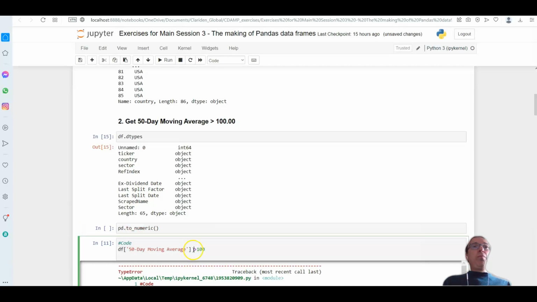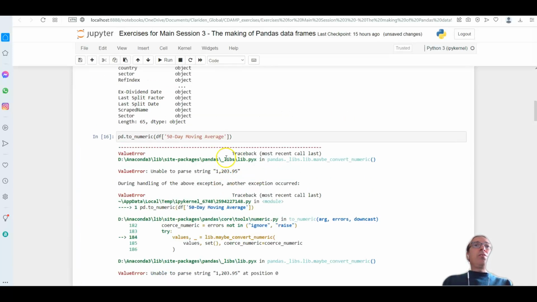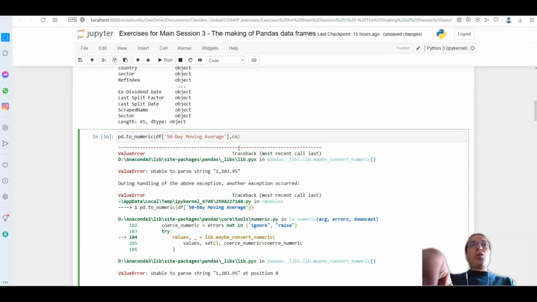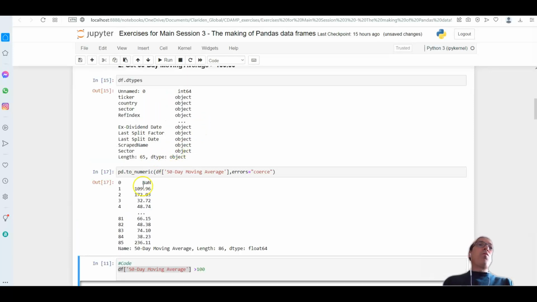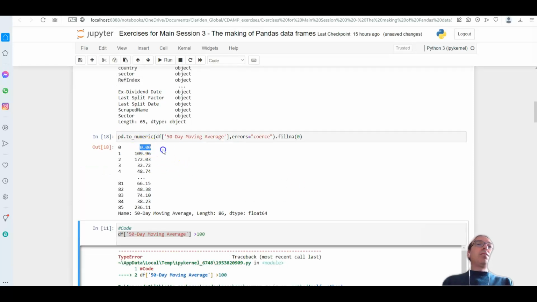converting to numeric, and then we put the value there, and this will say that some values are not being able to convert, so we have to say errors equals to coerce, and then this will convert, but sometimes will result with a NaN, that is a not a number, and we can say fillna equals to 0, then that will become a 0 there.